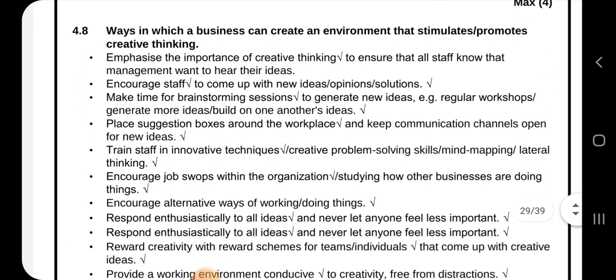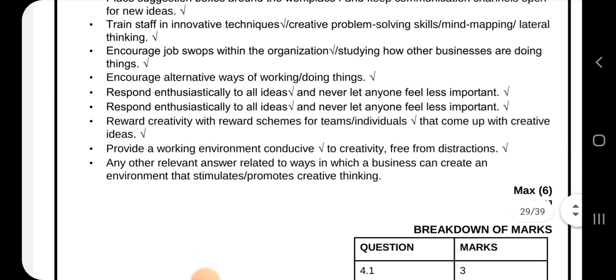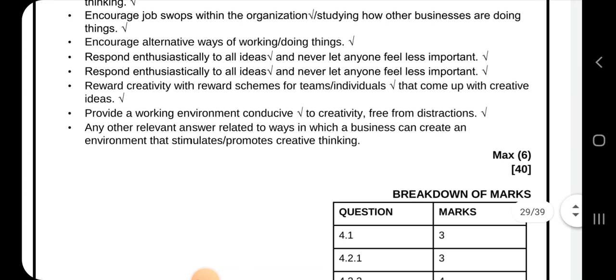And then 4.8 says ways in which a business can create an environment that stimulates or promotes creative thinking. How can you create a workplace where creative thinking is high and people are able to be creative? Emphasize the importance of creative thinking, encourage staff to come up with new ideas, opinions and solutions, make time for brainstorming sessions, place suggestion boxes around the workplace, train staff in innovative techniques, encourage job swaps within the organization, and also encourage alternative ways of working or doing things. So that is the end of part 4.